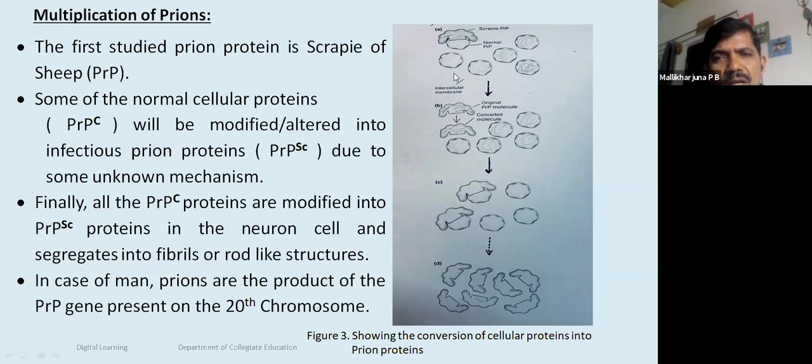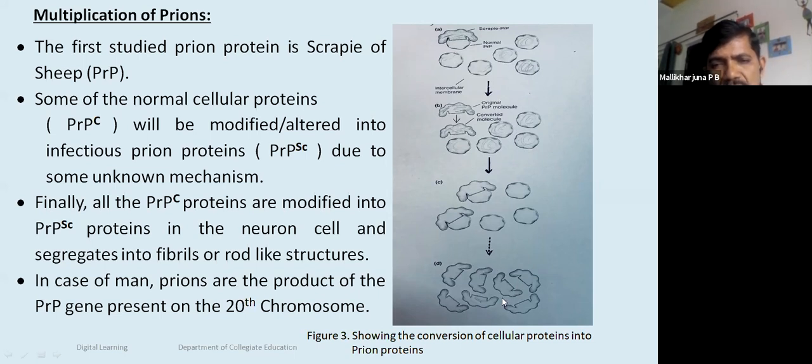These are normal proteins, but this is a dysfunctional or prion protein, and this prion protein binds to the healthy normal PrP protein, and as you see in the flow chart, it is converted into PrPSc protein or prion protein. That is how all the normal proteins are converted into PrPSc proteins and the shape is altered.